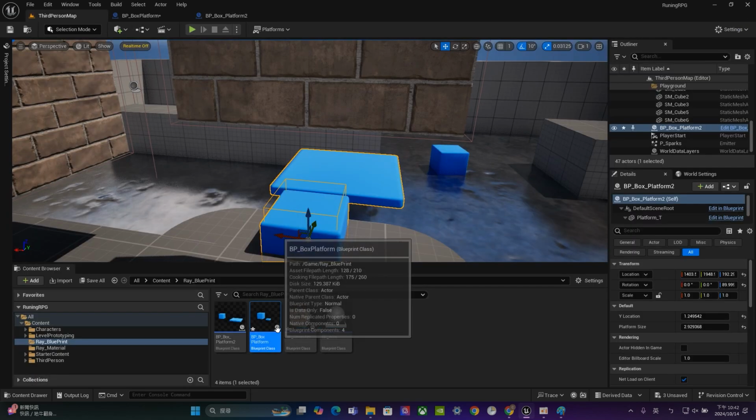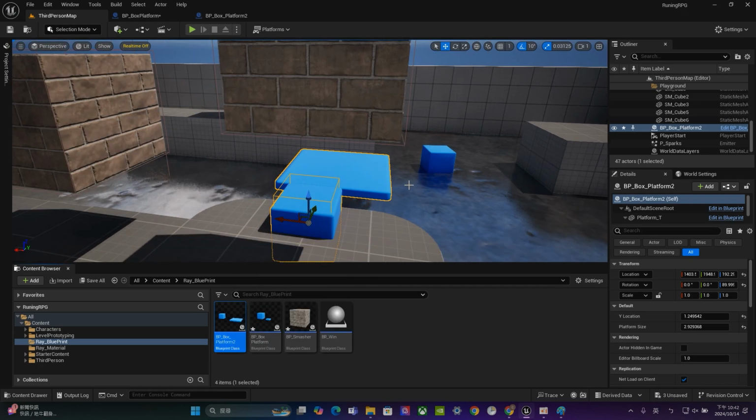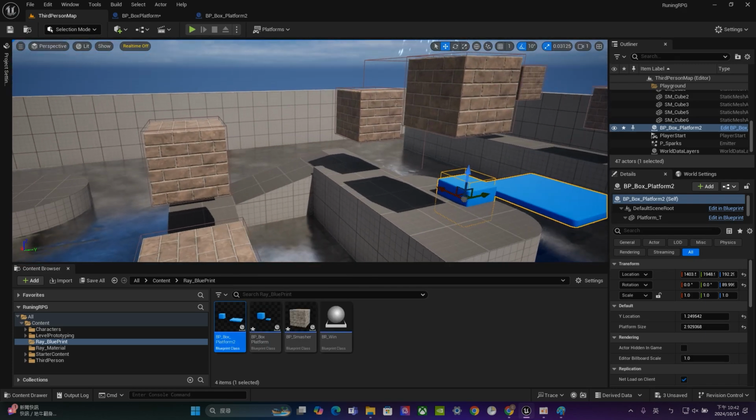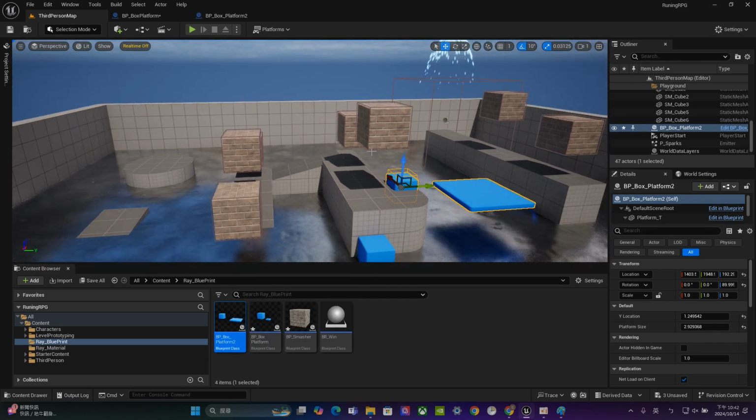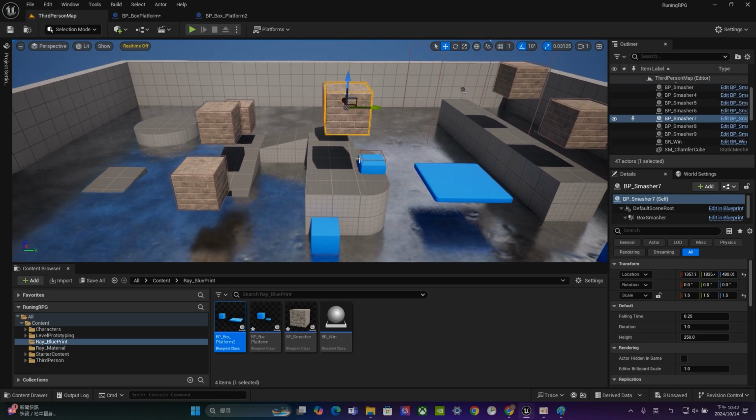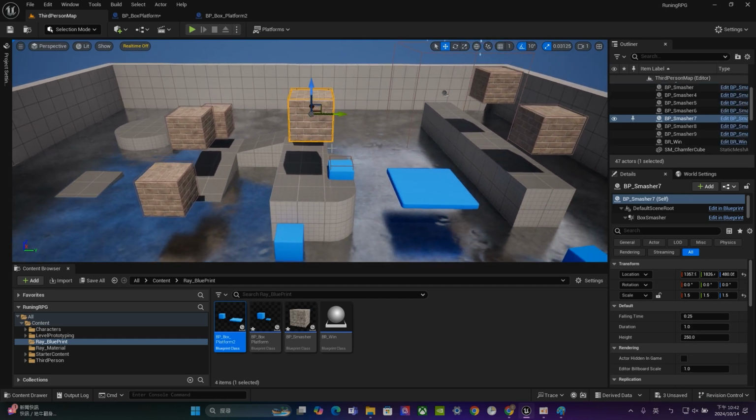So now you have already created your first blueprint. So the rest of the part is about the balance. That's the thing you have to do. For next time, we are going to do the smashers. That's the thing we have to do to make the game fun and interesting.